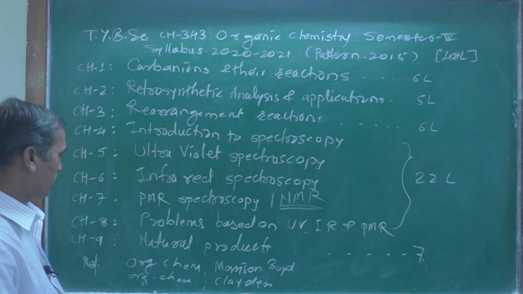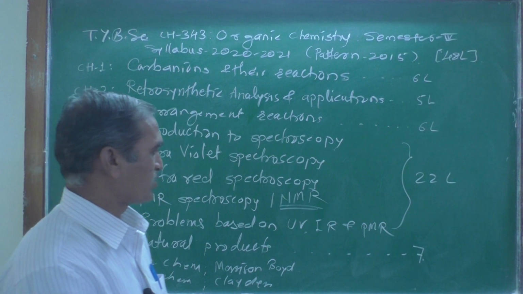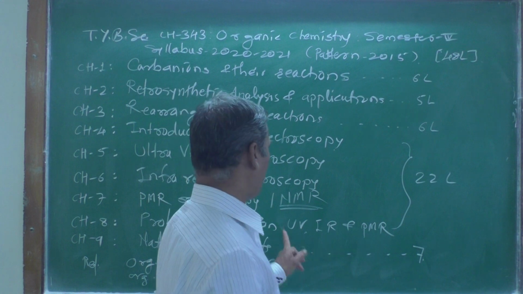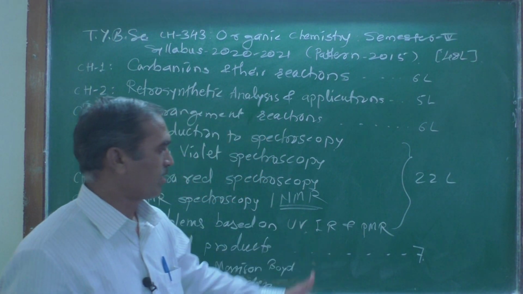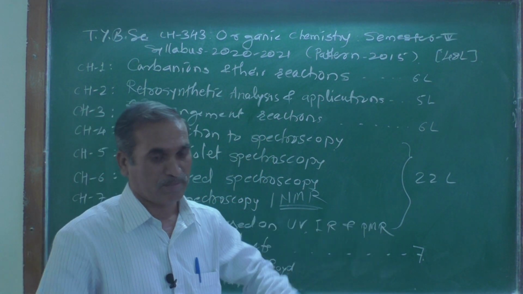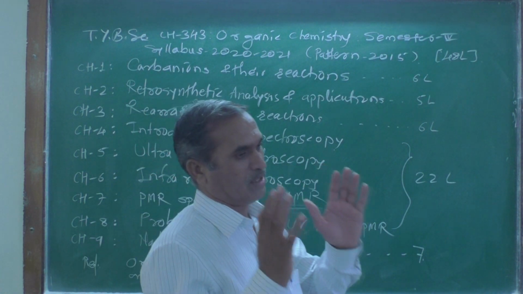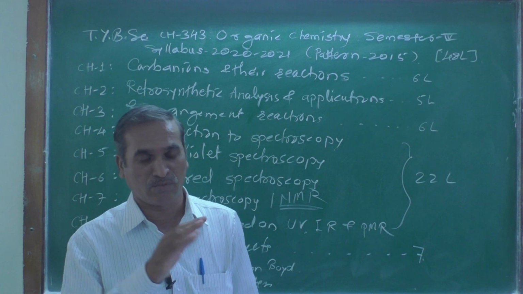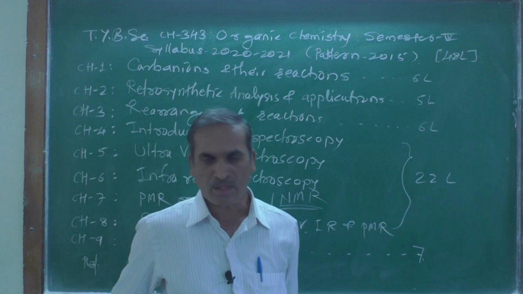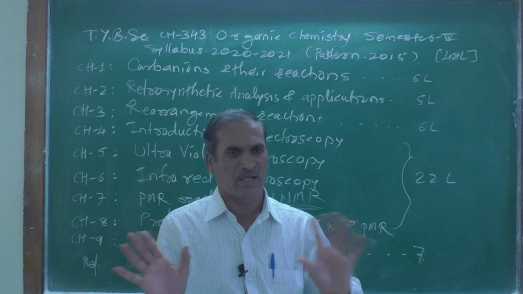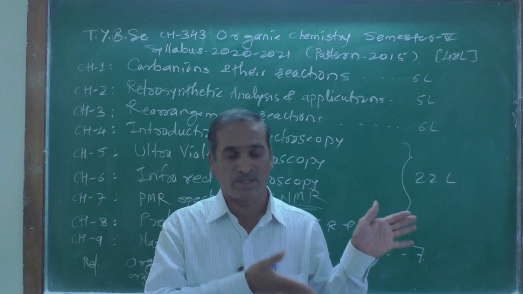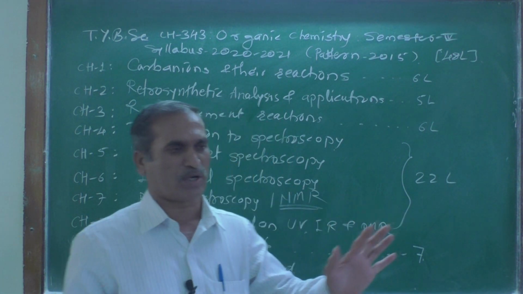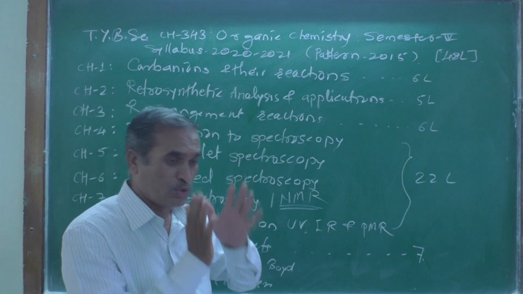And the next one is chapter number 8, problems based on UV, IR and PMR. UV stands for ultraviolet, IR means infrared, and PMR. Combining all these, we are going to solve a number of problems, and once you practice it, it is very easy. You will get full marks in this spectroscopy, even though it is new to you.